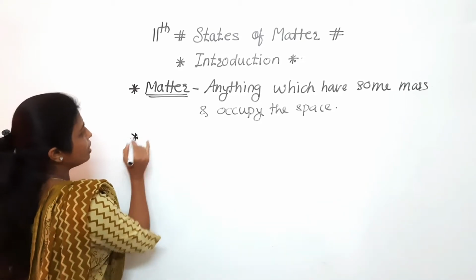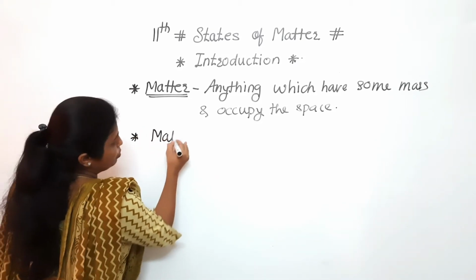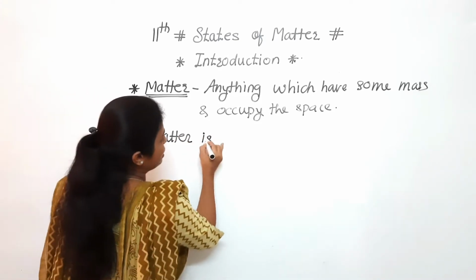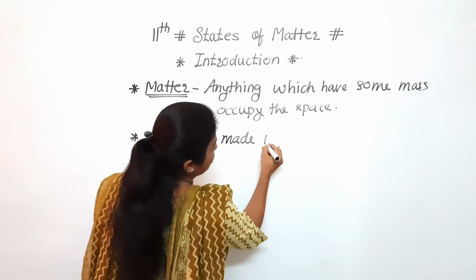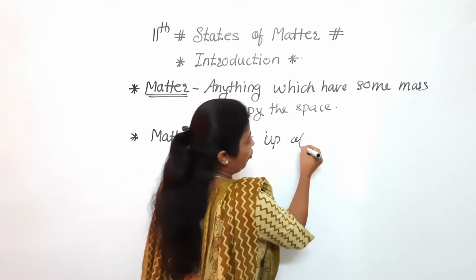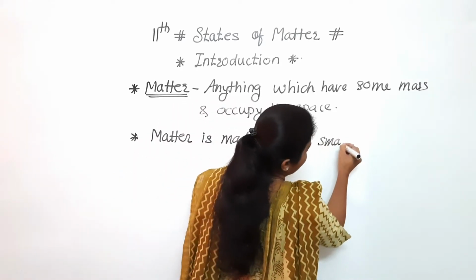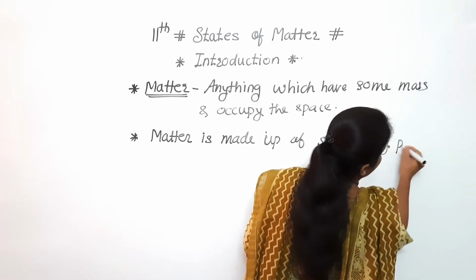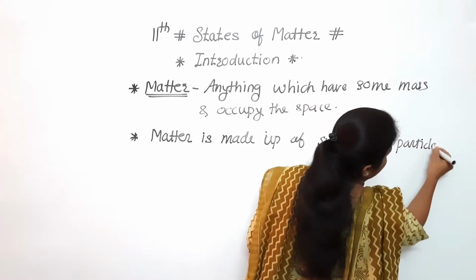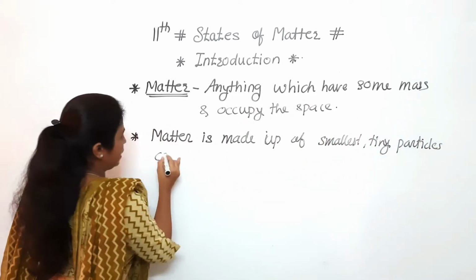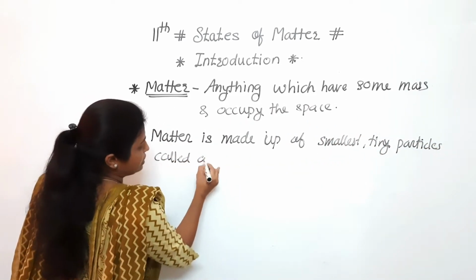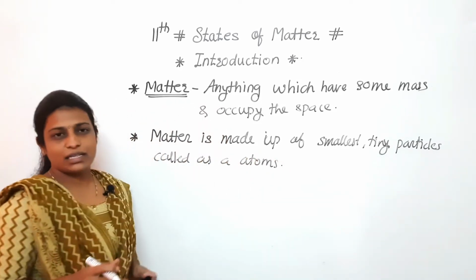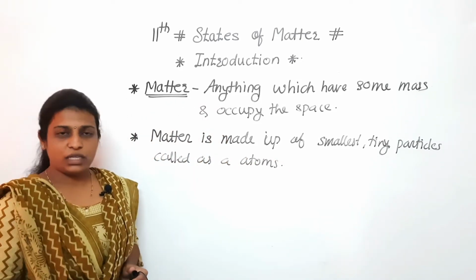So if we consider matter, what is matter made up of? Matter is made up of smallest tiny particles, which are called atoms. Clear to everyone? Means here we can say that matter is made up of atoms.